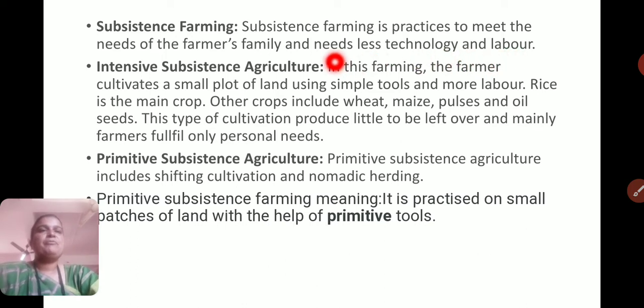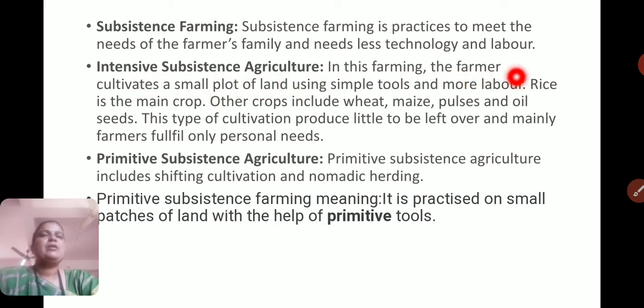With no technology or less technology, with the help of bulls, old machineries or a plow. That is called subsistence farming, not from the point of view of business or to earn money or profit.